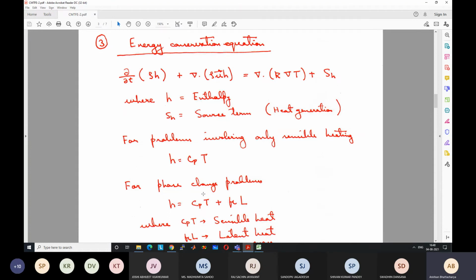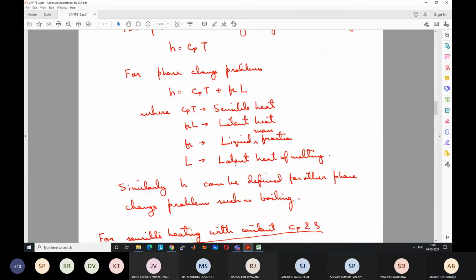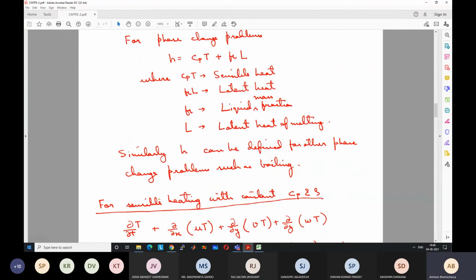And fL is equal to the fraction of liquid that is present at that location. If 100% liquid is present, then fL becomes 1 and we have the full L amount of latent energy. If the liquid is 0 and solid is 100%, then there is no latent energy, so it becomes 0. Similarly, for gas it can also be defined, for vapor I mean. Cp T is the sensible energy, fL L is the latent heat, fL is the liquid mass fraction, and L is the latent heat of melting. Similarly, H can be defined for any other phase change problem like condensation or boiling.